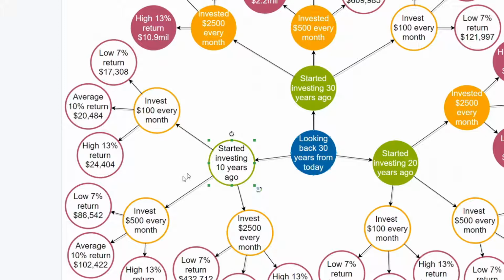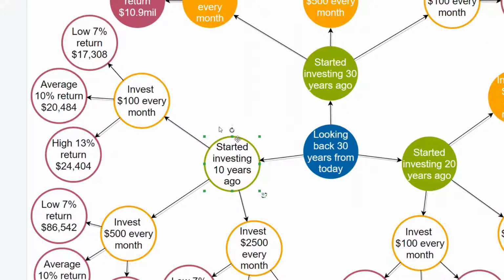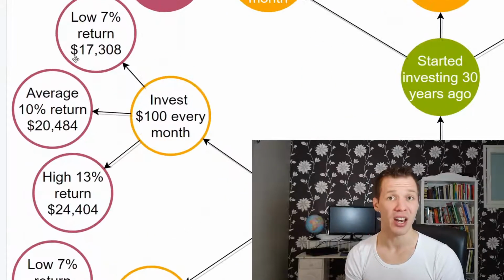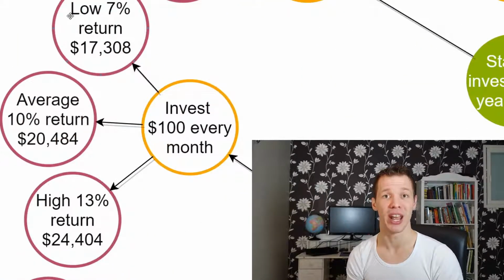How much you save and invest every month. The choices are $100 a month, $500 a month, or $2,500 every month for those final 10 years. If again we take the easy route and save $100 a month, there are 3 points we can end up at financially. The third decision is what level of returns you achieve on your investments over time. You might ask, Jonas, how is this a decision? Of course I want a 1,000,000% annual return.